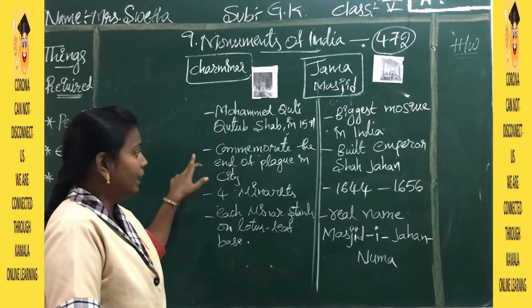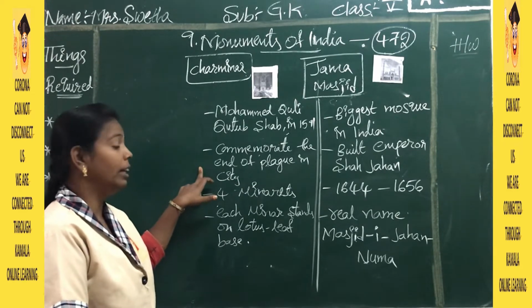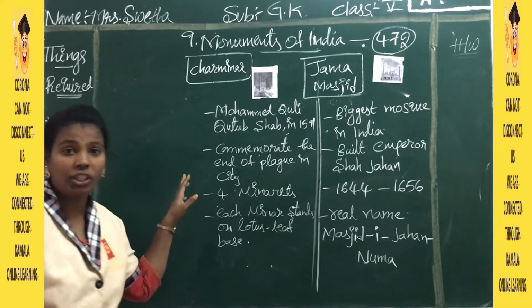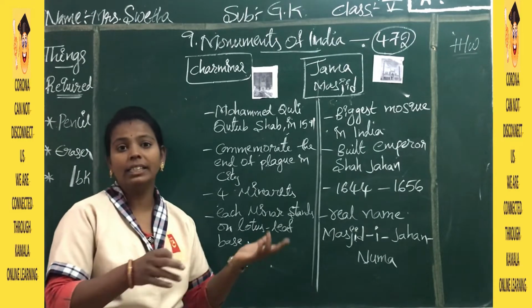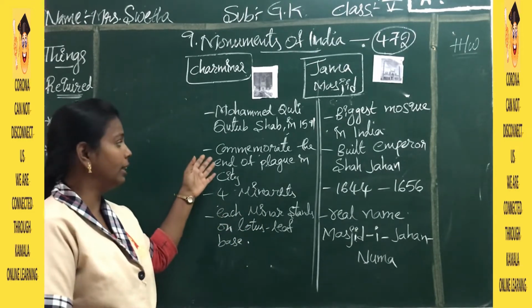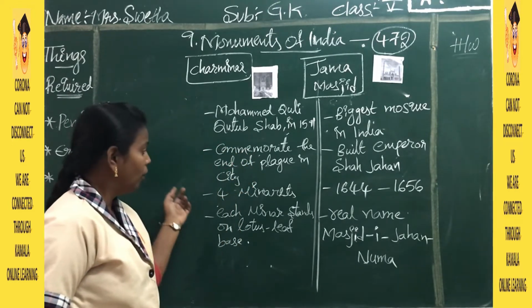It was built to commemorate the end of plague in the city. Plague is like a disease, children, and commemorate is like a celebration. So it is for the end of the disease that they built this Charminar as a celebration.